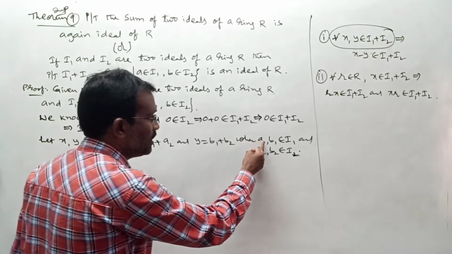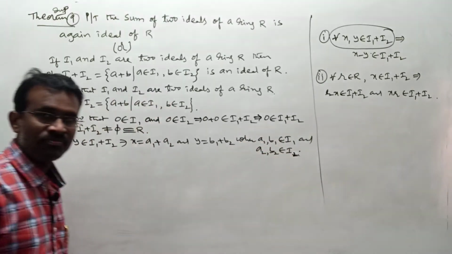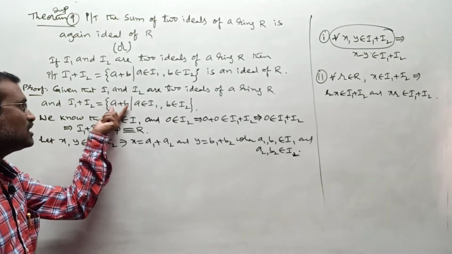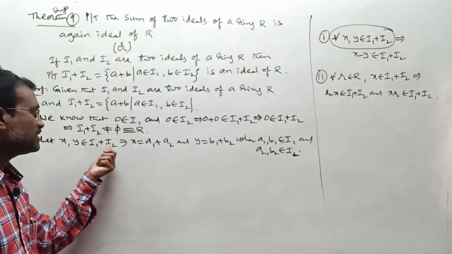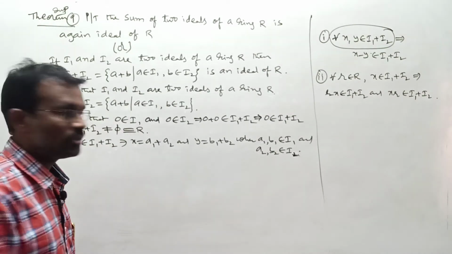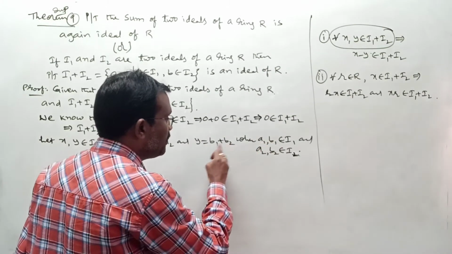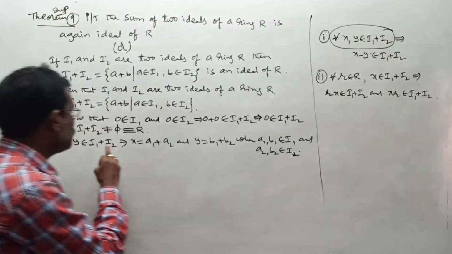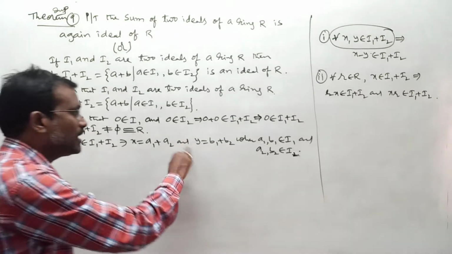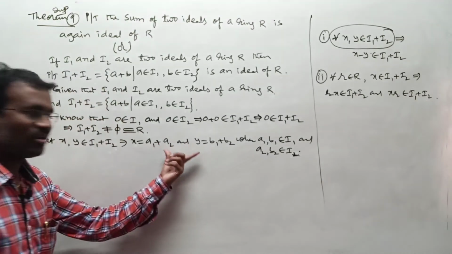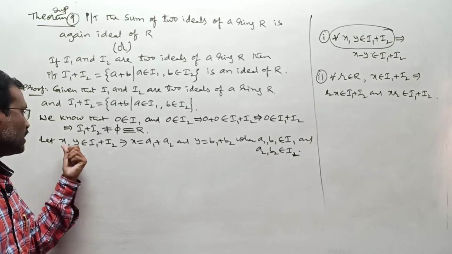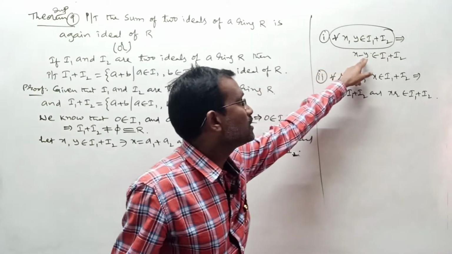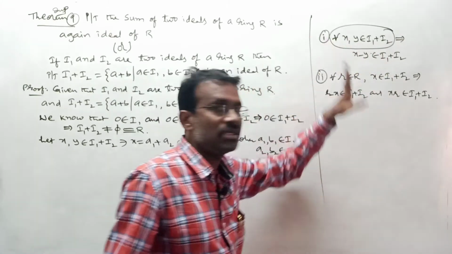In a similar way, y belongs to I1 plus I2 means y should be in this formation, an element of I1 plus an element of I2. That is, b1 is an element of I1 and b2 is an element of I2, so that b1 plus b2 is an element of I1 plus I2, which we took as y. Understood or not? Wherever x, y are in this set, x looks like this and y looks like this. That is how we proceed. Now let us define this. If this is in this set, that completes our first bit.